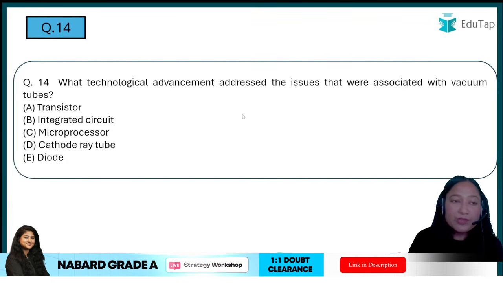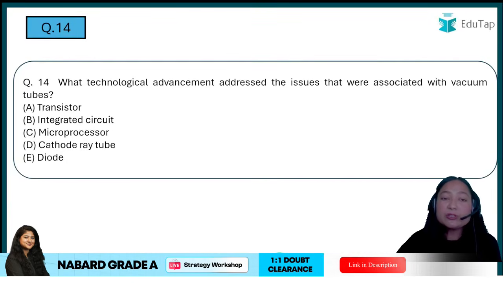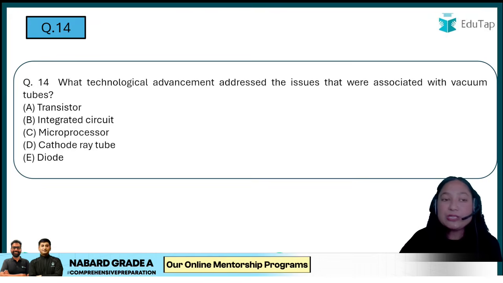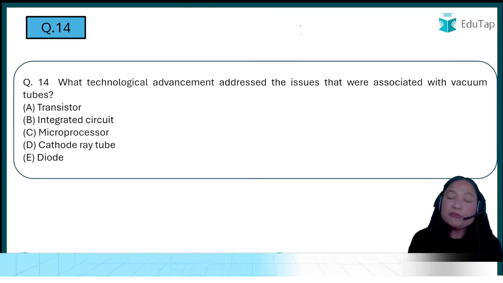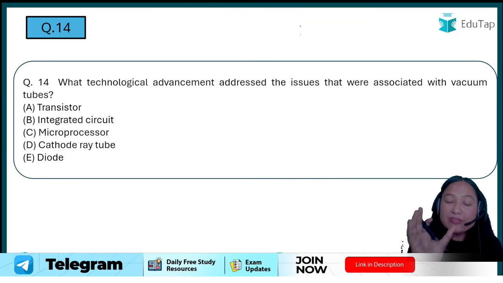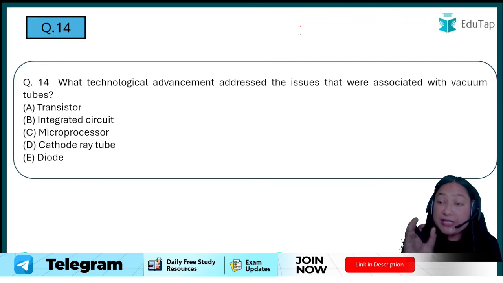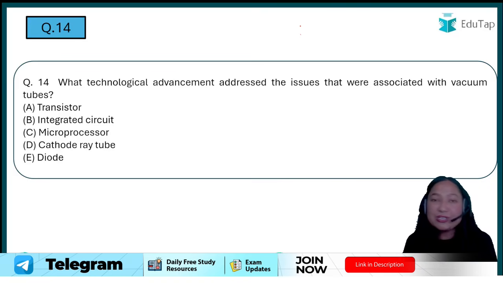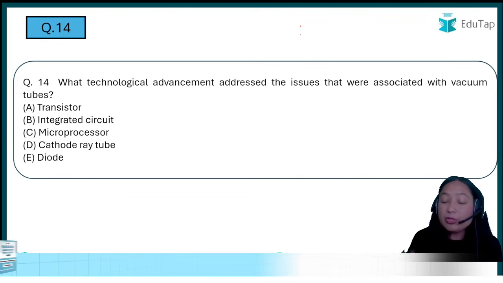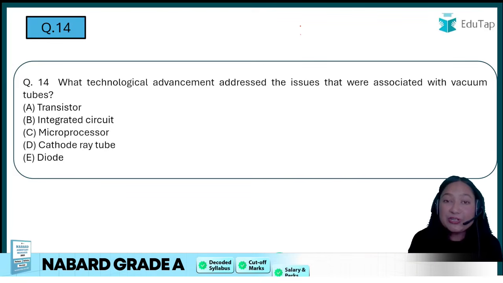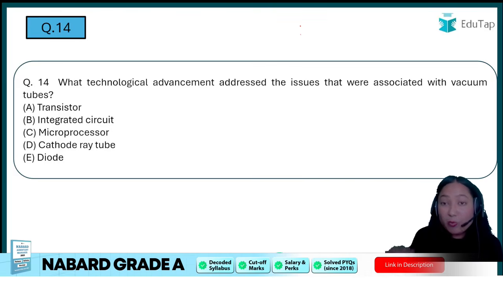Then question number 14. What technological advancement addressed the issues associated with vacuum tubes? Again, here we are talking about the different generations of computers, but note the sophisticated language they have used. They have not asked what component was used in the second, third or fourth generation. No, they have asked about vacuum tubes. Vacuum tubes were used in the first generation, so they were replaced by what in the second generation? This is the actual question.